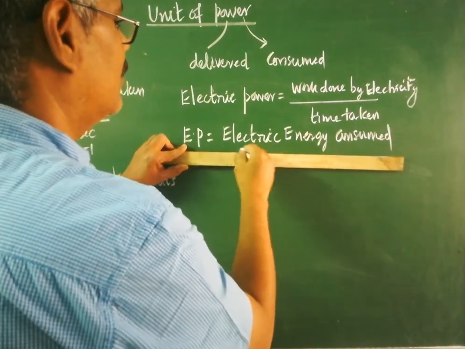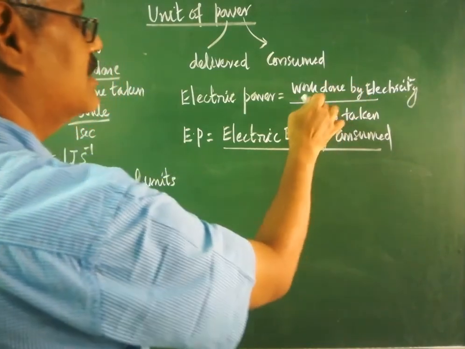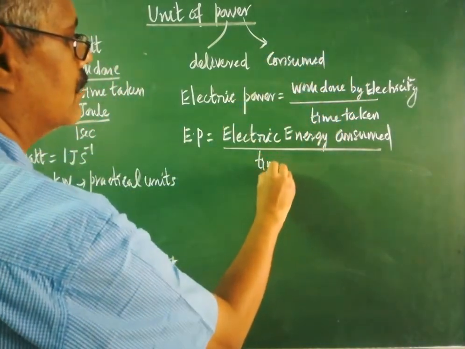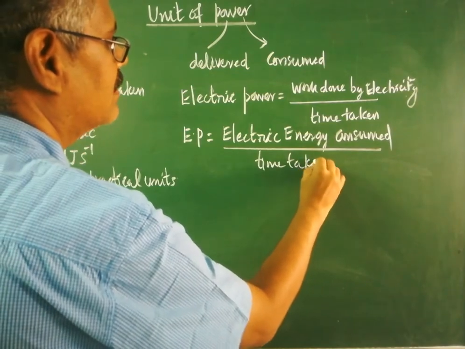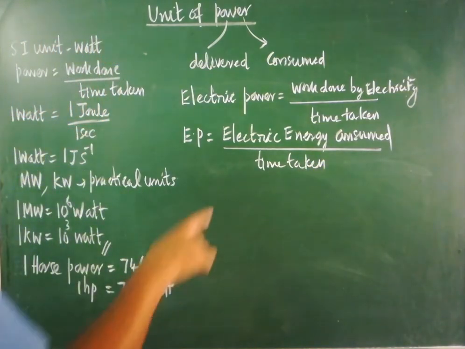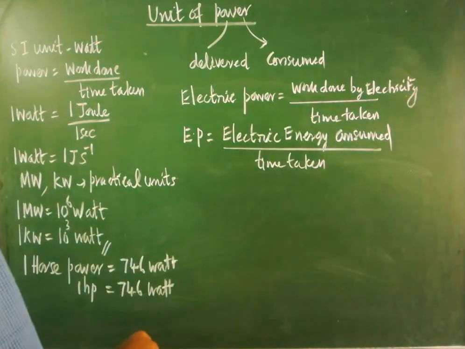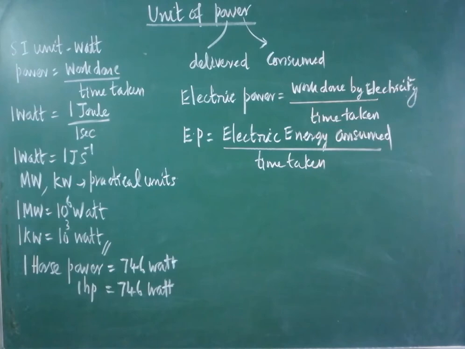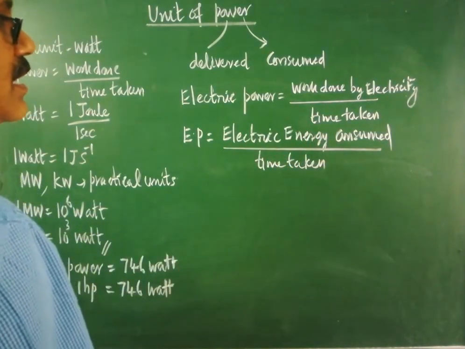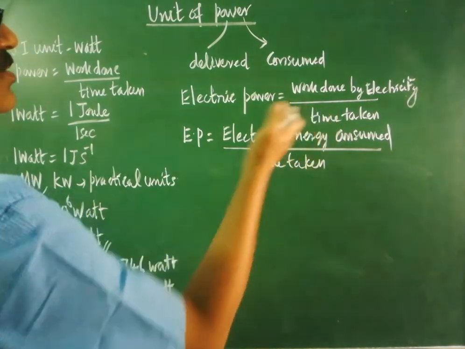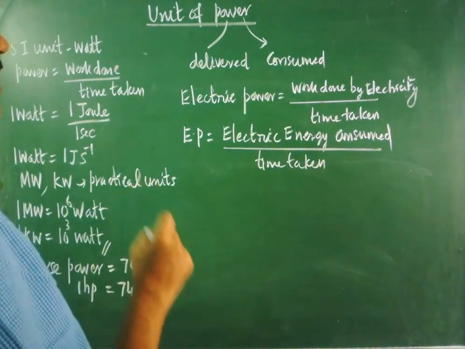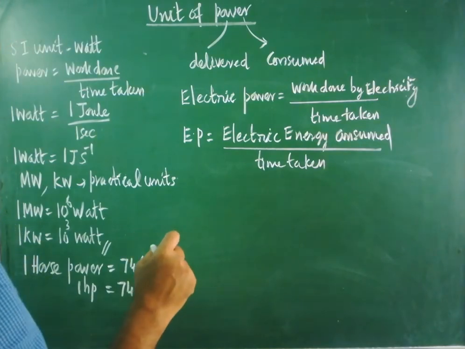The formula is clear. I have just made a simple alteration in the numerator. At the bottom, in the denominator, you simply write time taken. Now with the help of this simple formula, we are able to calculate the electric energy consumed. At your home, plenty of electrical appliances are utilized by you. Electric fan, refrigerator, TV, computers, so many electric and electronic gadgets are used by you. You are consuming the electric energy. If the electric energy is consumed, that should be monitored and noted. That can be measured with the help of a device.